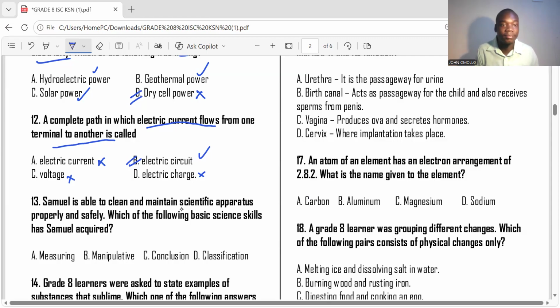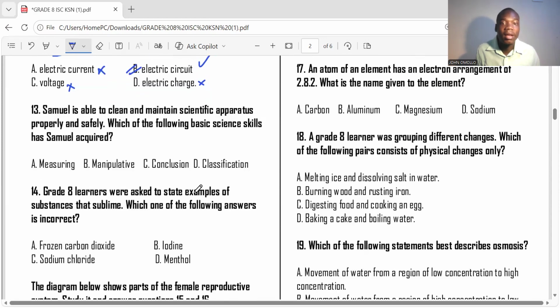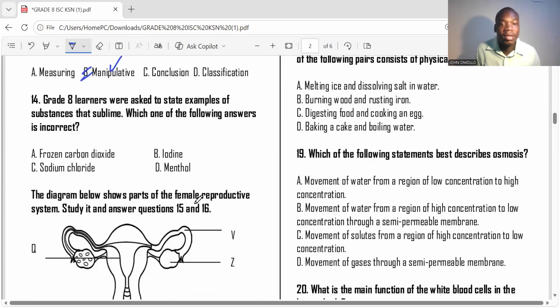Are you getting that? Number 13, Samuel is able to clean and maintain scientific apparatus properly and safely. Any skill dealing with the maintenance of apparatus, any skill dealing with handling apparatus, is called manipulative skill. Which of the following basic scientific skills has Samuel acquired? Manipulative, choice B.